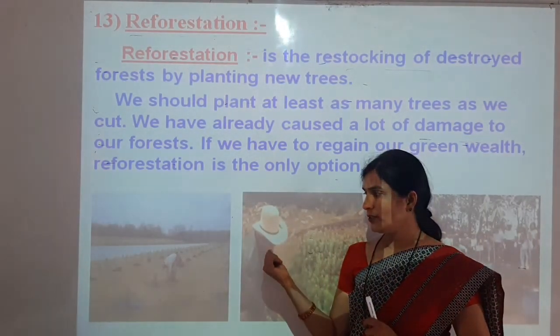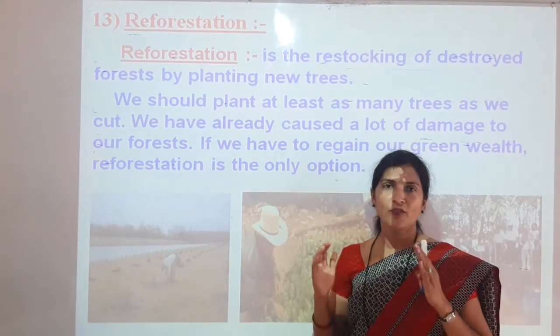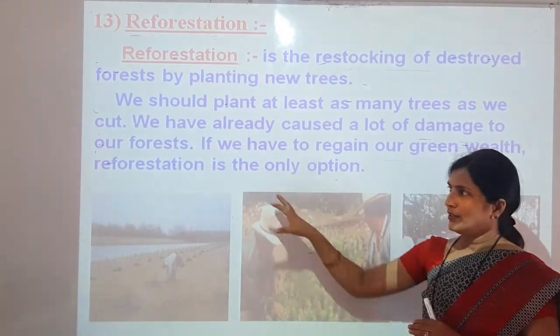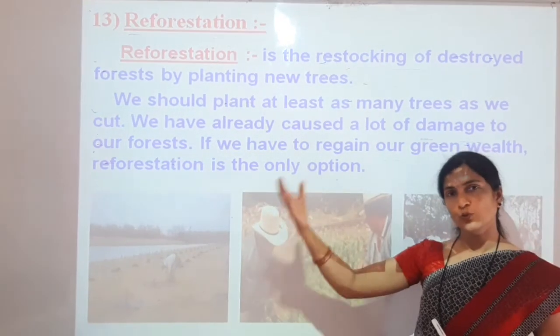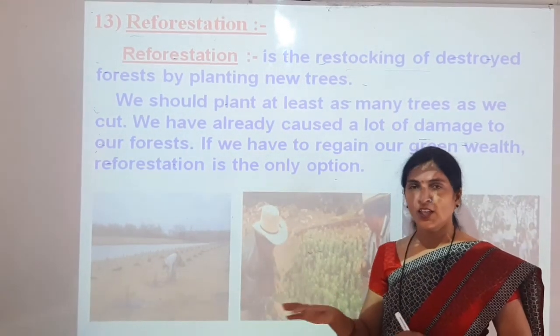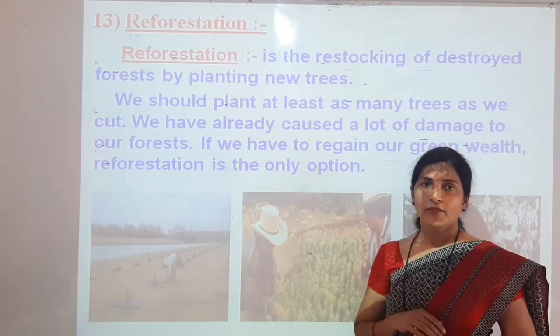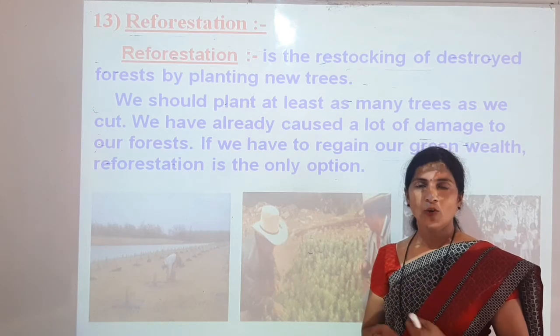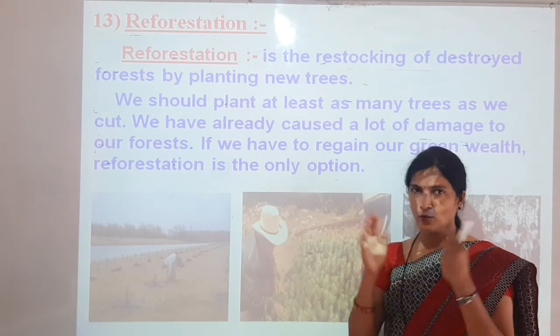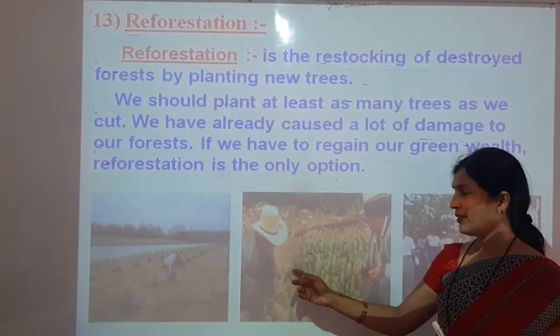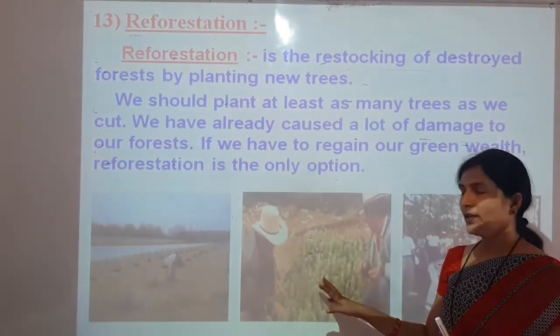So for that purpose, we have to plant a number of trees. We have to plant more and more trees in the rainy season. We have to suggest to other people also to plant trees. Then only our earth can be saved. Otherwise, there will be more pollution and more global warming, which can destroy this whole environment, the whole earth. So everyone has to plant a number of trees.